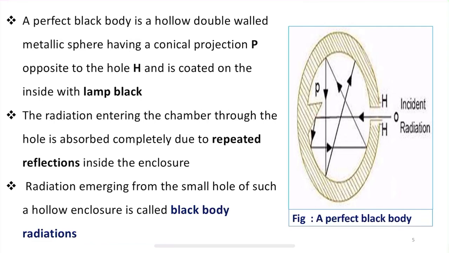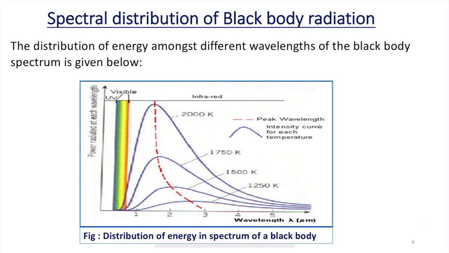The radiation which fell on this hole had repeated reflections inside the enclosure, and the radiation emerging from the small hole of such a hollow enclosure was known as black body radiation. This is where we stopped in our last class.